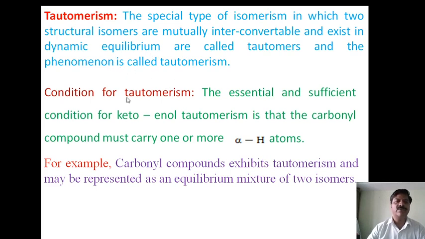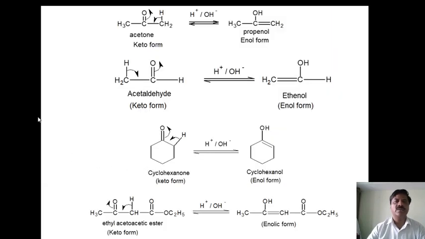And the condition for tautomerism is, it is an essential and sufficient condition for keto-enol tautomerism, that the carbonyl compound must carry one or more alpha hydrogen atoms. It is a very important, alpha hydrogen atom, one or more alpha hydrogen atoms. Now, for example, carbonyl compounds exhibit tautomerism and may be represented as an equilibrium mixture of two isomers. Now I have to explain by taking a few examples.